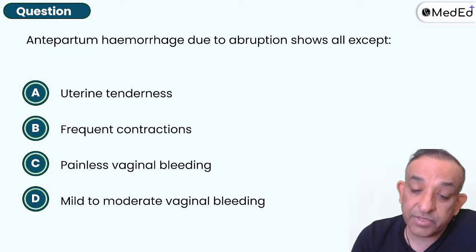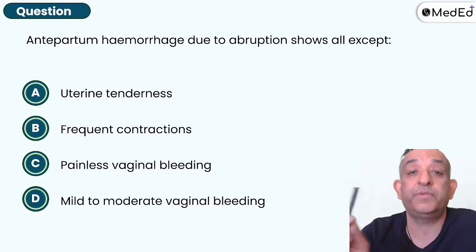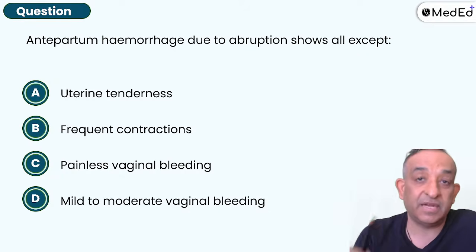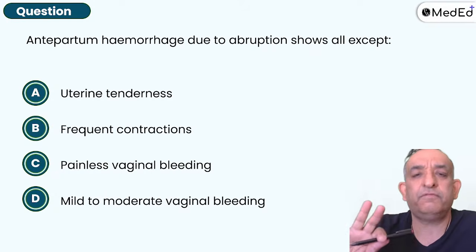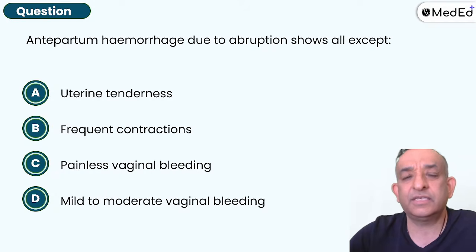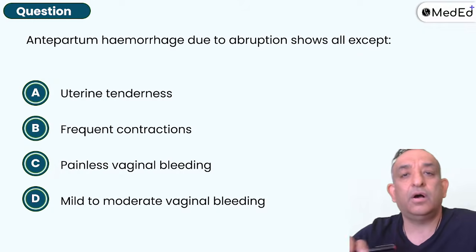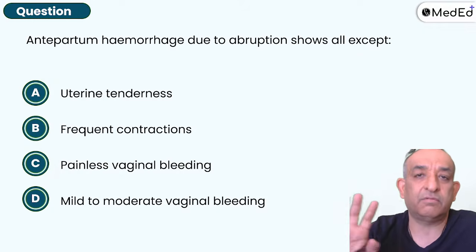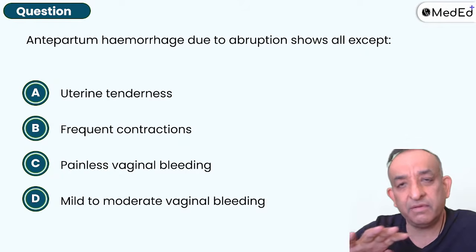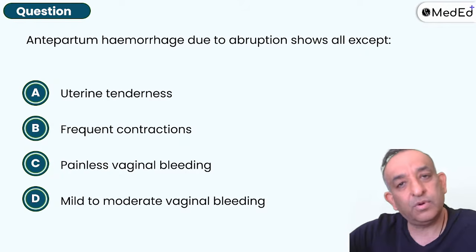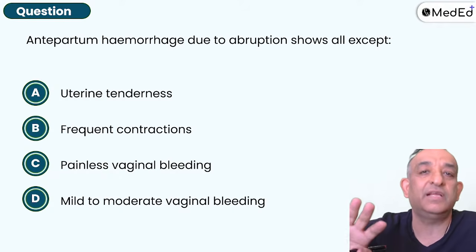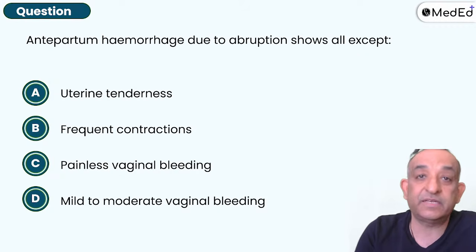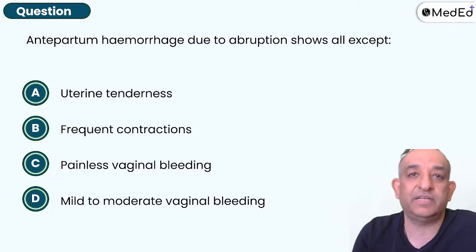All right. Antepartum hemorrhage due to abruption shows all of the following: abruption, painful bleeding, and placenta previa, painless bleeding. Clear concepts. It can be coexisting in both, but all those gray areas we're not talking about. All of your MBBS exams, your PG entrance, and even your MCI entrance, all these exams talk only about black and white. When you do PG, whole life is in gray. What can coexist? What may be the ideal, but what is the patient presenting with? All your life is going to be understanding and managing the gray. That's why you become a specialist in some subjects. So right now, black and white is what you have to know.